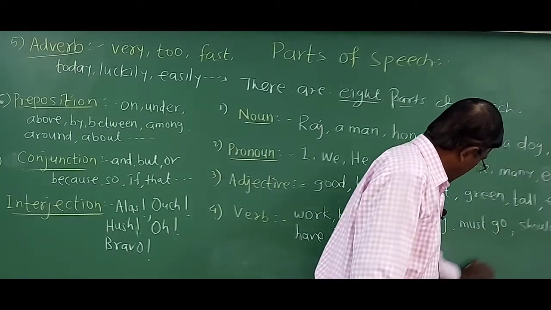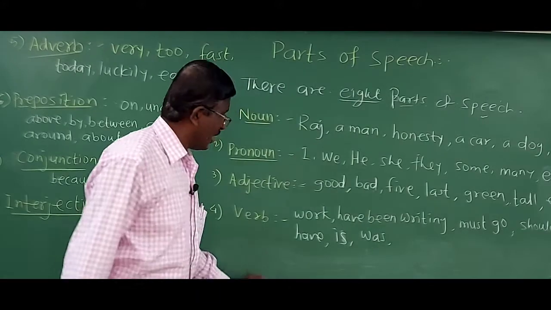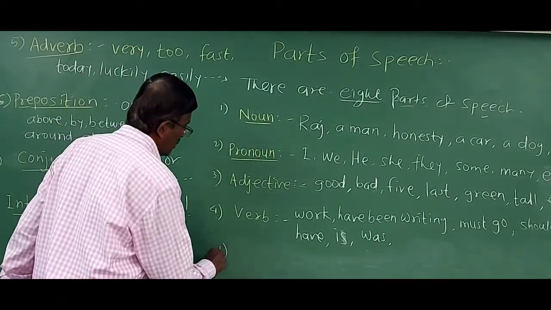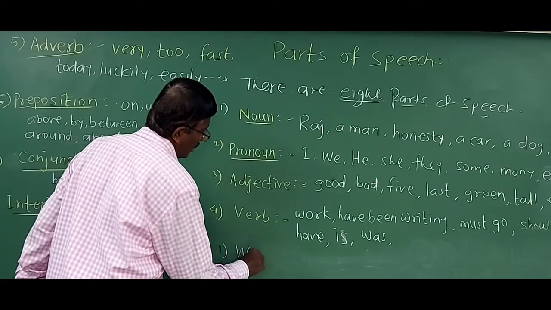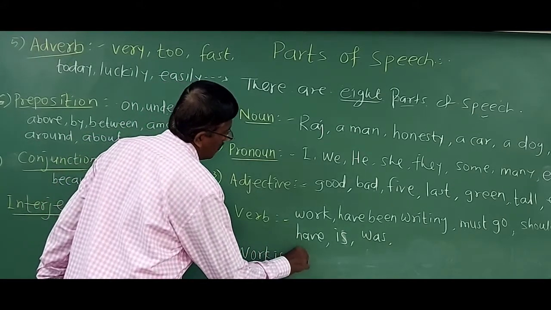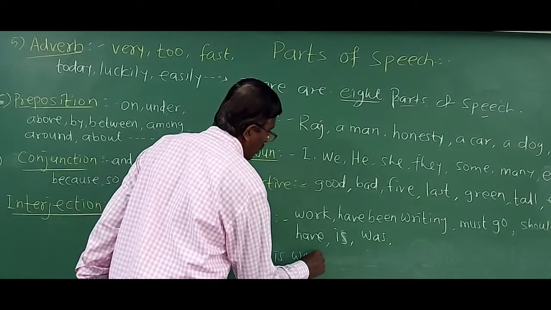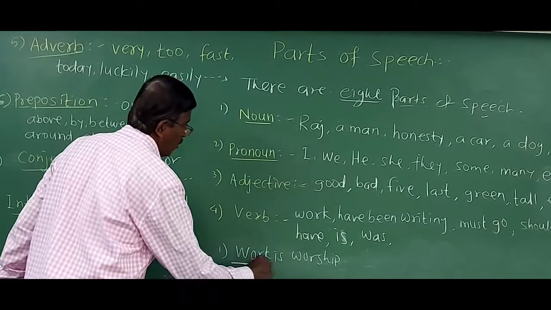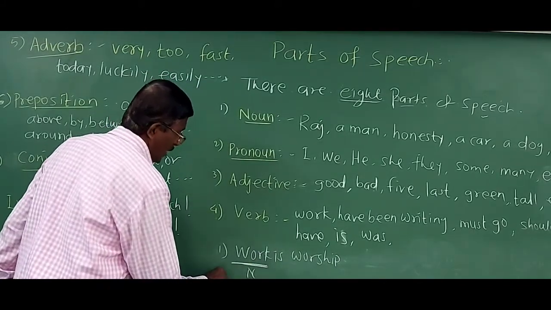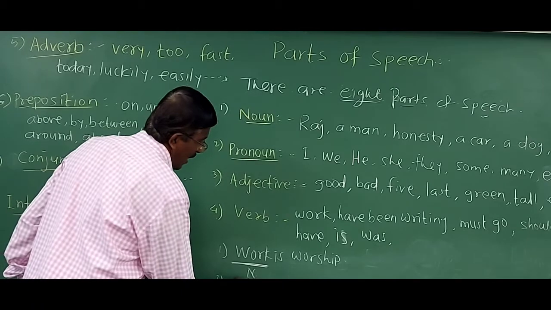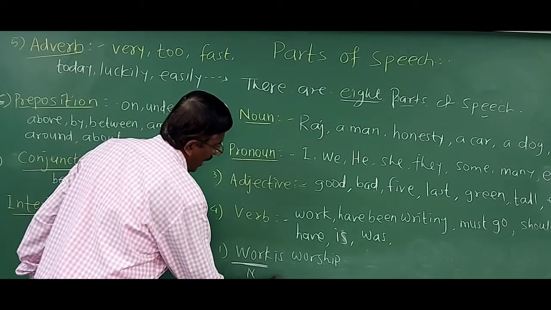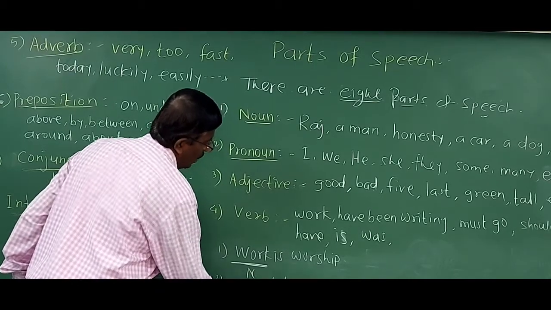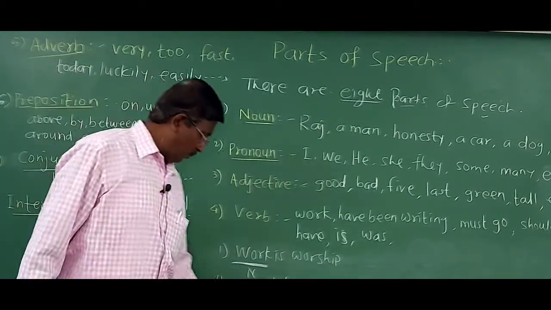So the same word can be used as a noun, verb, etc. For example, work is worship. So here, the word work is a noun. But when I say, I work here, in this sentence, work is called a verb.